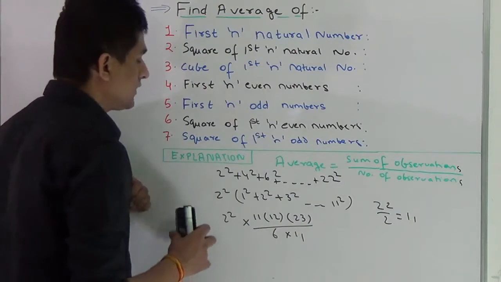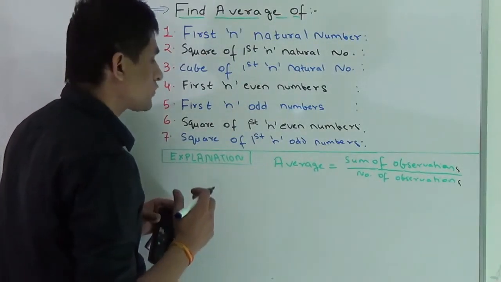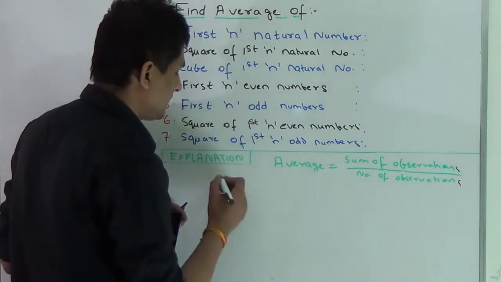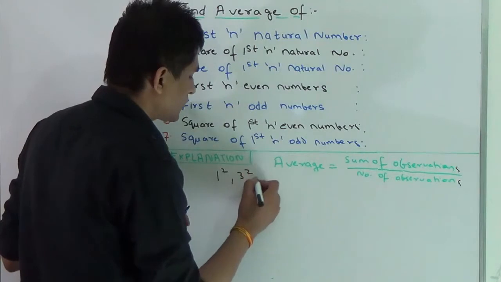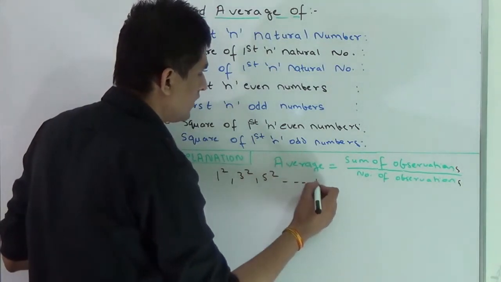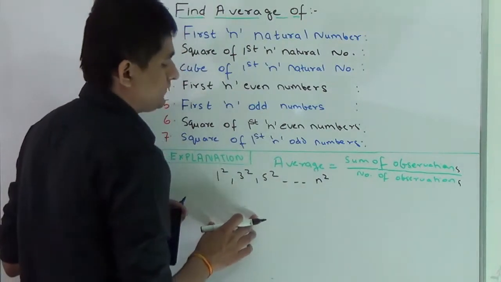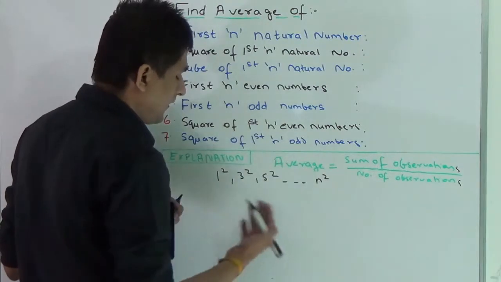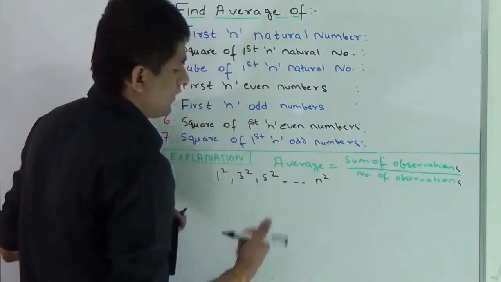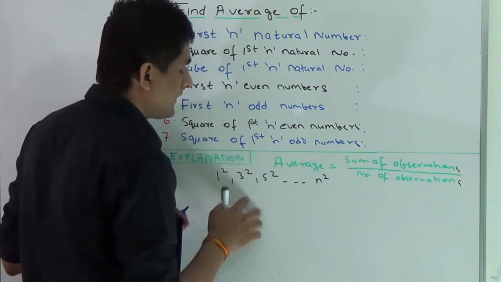Now moving to the last series. In this series, we have to find the average of the squares of the first n odd numbers. That means the series will look like this: 1 square, 3 square, 5 square, and so on till n square. We have to find its average. In order to calculate its average, we again need its sum, and for this kind of series we have a general formula.